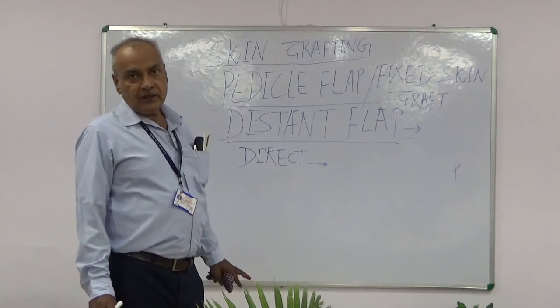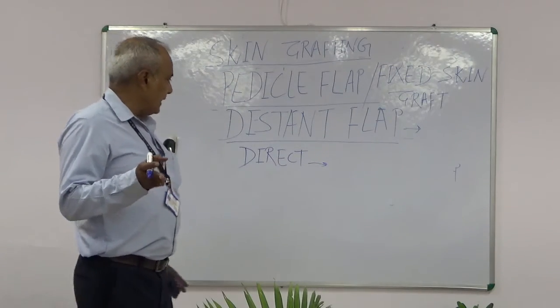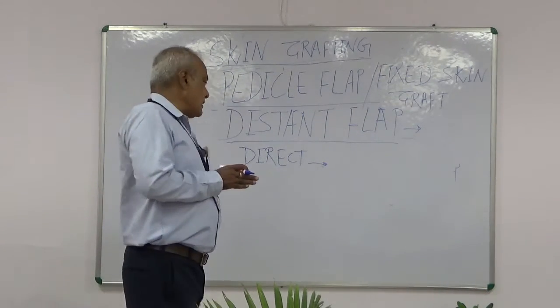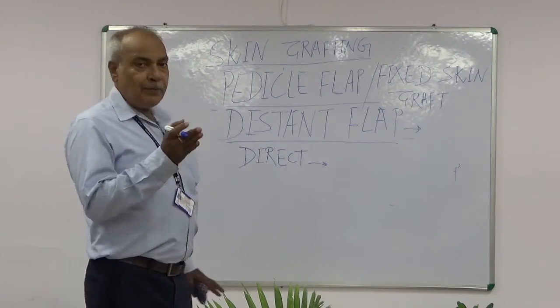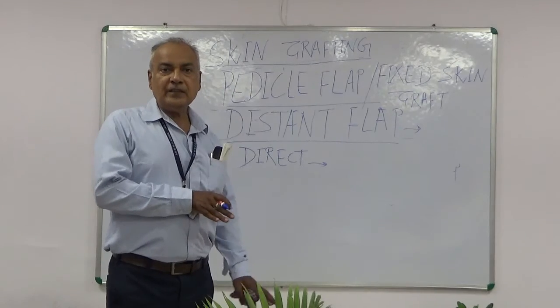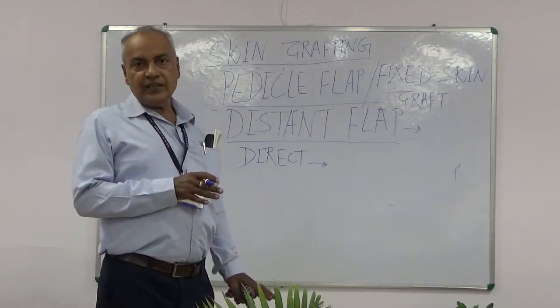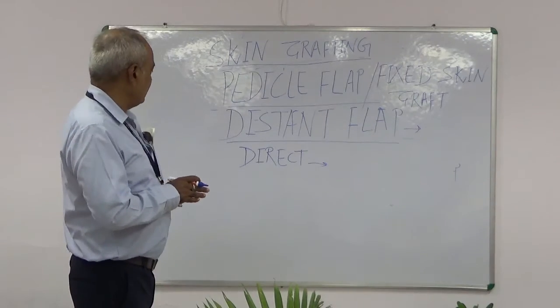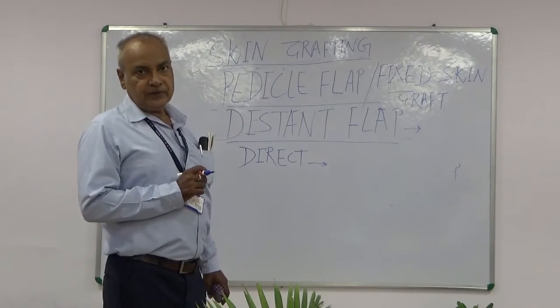When the donor area can be brought in close approximation to the recipient area, this flap is transferred to the recipient area in a single stage, and this is known as direct distant flaps.